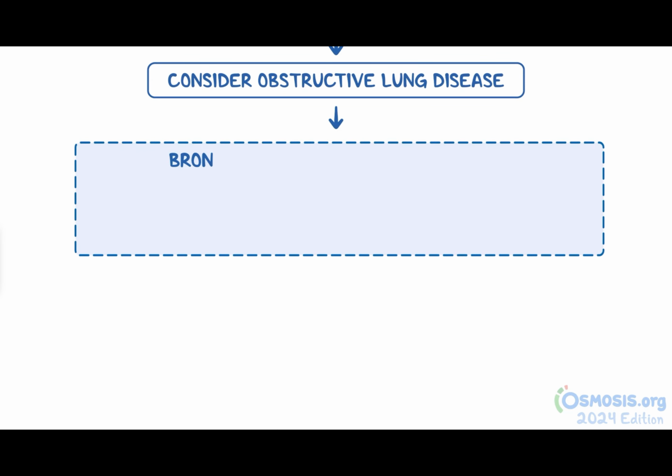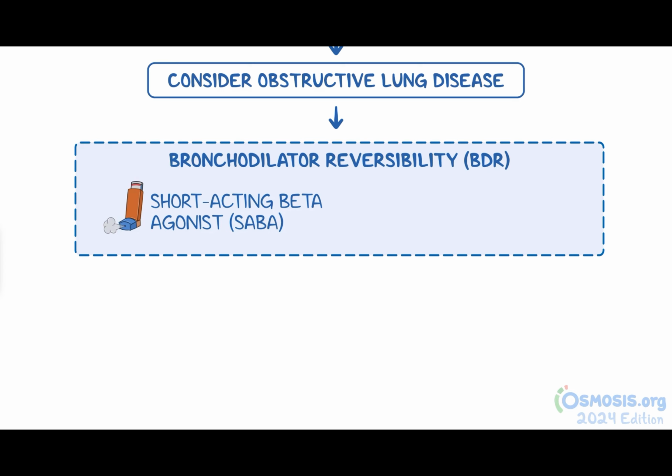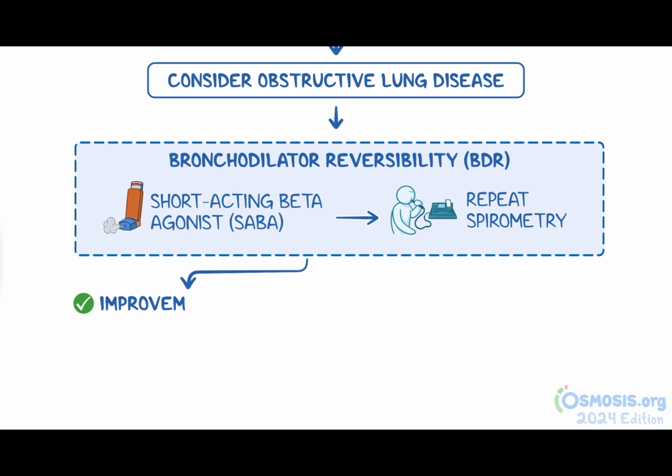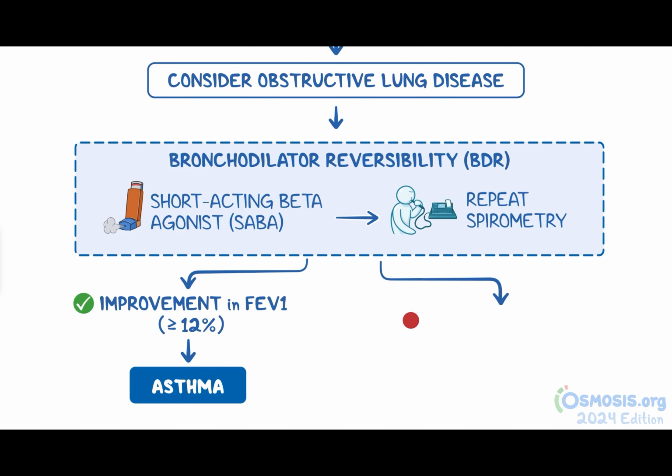Then perform bronchodilator reversibility or BDR testing. BDR testing consists of giving an inhaled dose of a short-acting beta agonist or SABA followed by repeat spirometry, paying particular attention to the FEV1. If BDR testing reveals an improvement in FEV1 of 12% or more, diagnose asthma. On the other hand, if there's no FEV1 improvement, diagnose COPD.